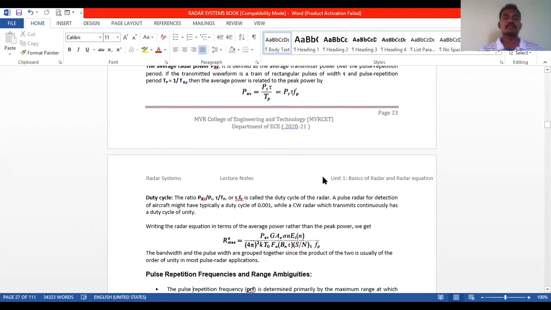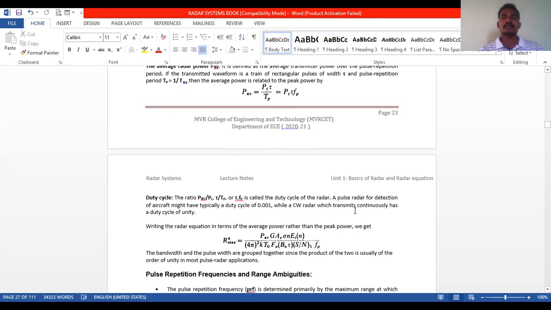What is meant by duty cycle? The ratio Pav by Pt, that is average power by peak power, or tau by Tp, or tau into Fp, is called the duty cycle of the radar. Any one of these is called the duty cycle.